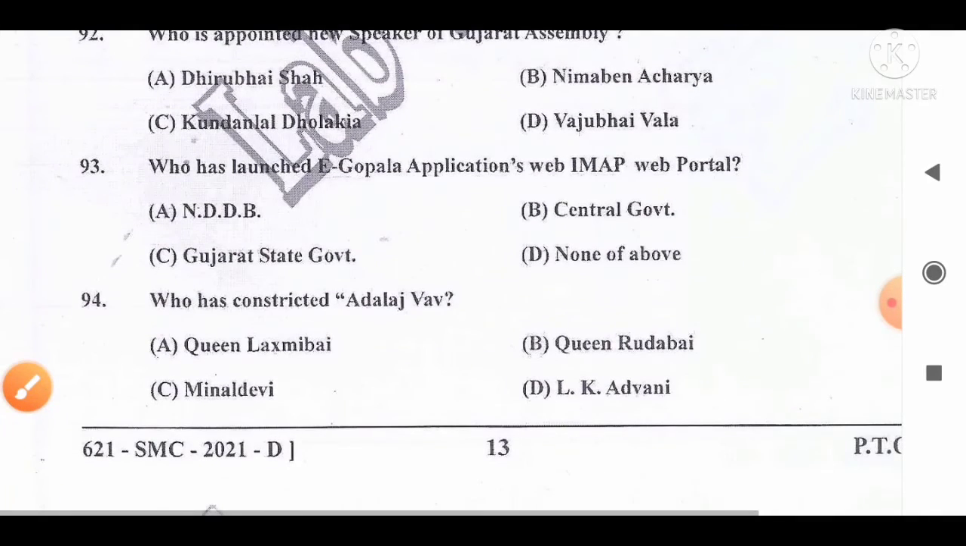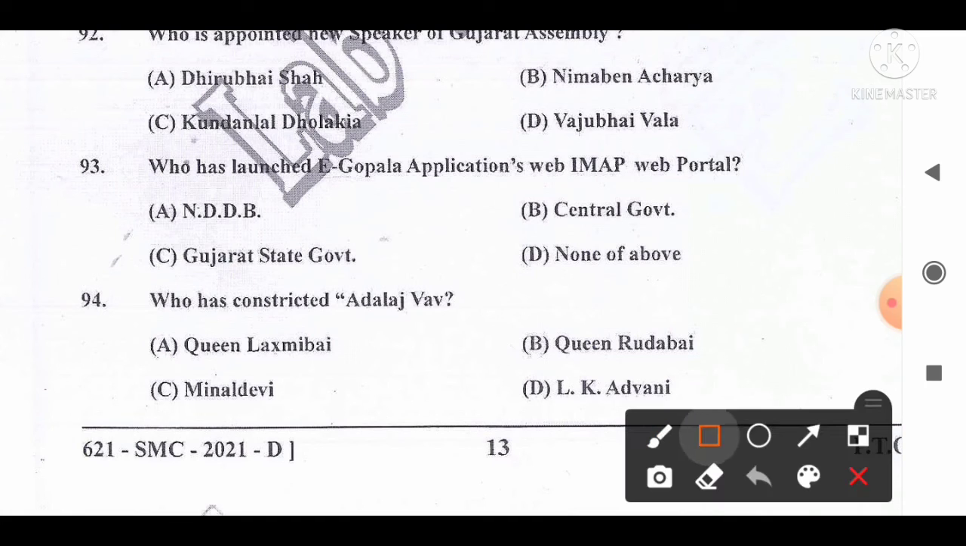Move to the next question, number 93. Who has launched eGopala application's web portal? The options are A, NDDB, National Dairy Development Board, B, Central Government, C, Gujarat state government, D, none of the above. And the correct answer for this question is option A. NDDB has launched the eGopala application's web portal. So option A is the correct answer for this question.